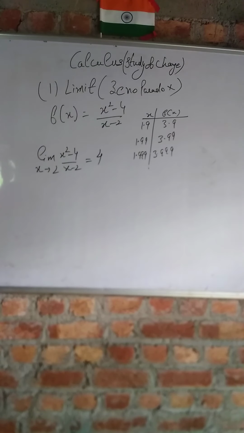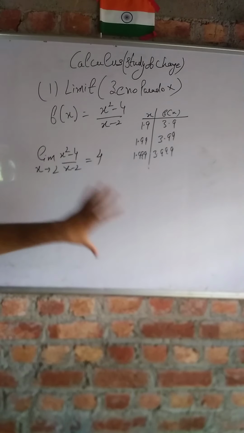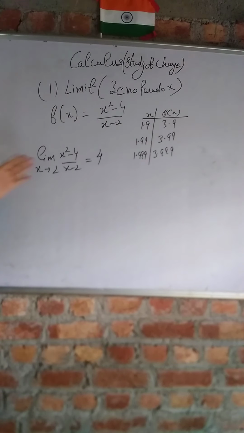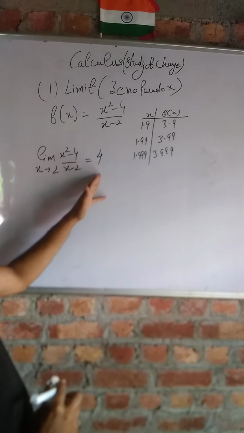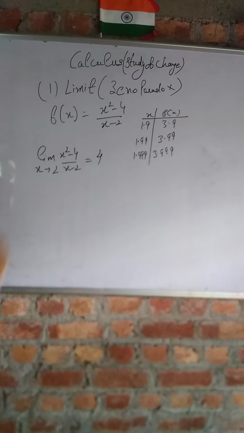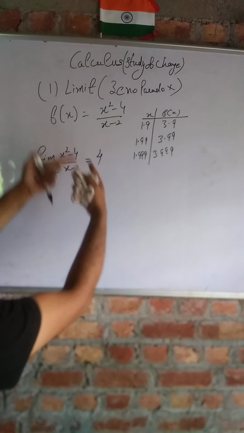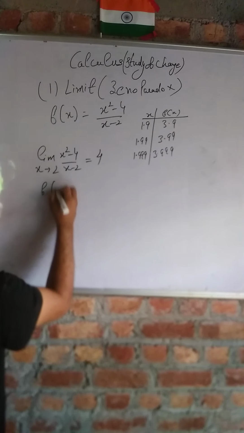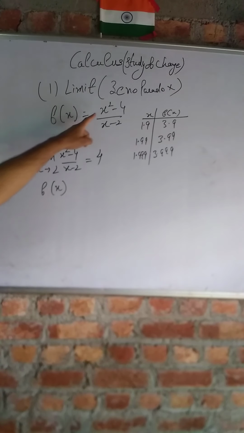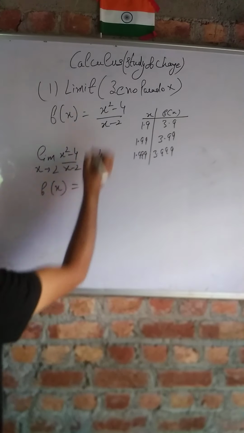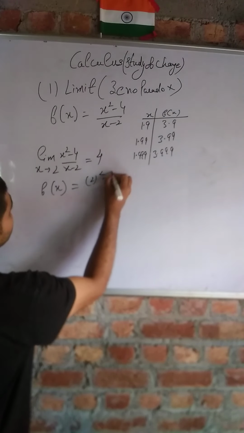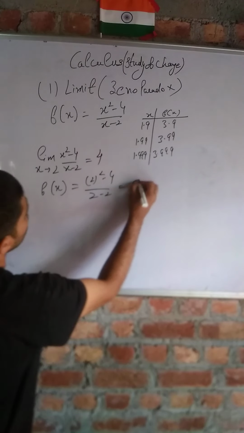Now what I am saying now, please listen very carefully. This is the value that the function is approaching when x is approaching 2. Now if I put directly the value x = 2 in this function, then you will find that f(x) will be undefined, because when you put x = 2 here, you will get f(2) = (2² − 4)/(2 − 2), which is equal to 0/0.